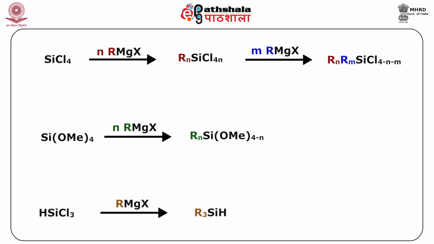So, you can see here how these various types of organosilicon compounds can be formed, that is, starting with SiCl4 with Grignard and further reacting with more Grignard you can get these compounds. Similarly, with SiOMe4 with Grignard, and you can have HSiCl3 with Grignard where you get these various silicon derivatives.